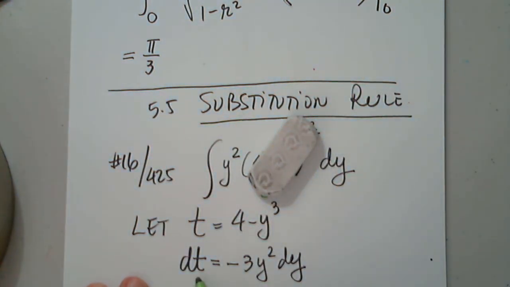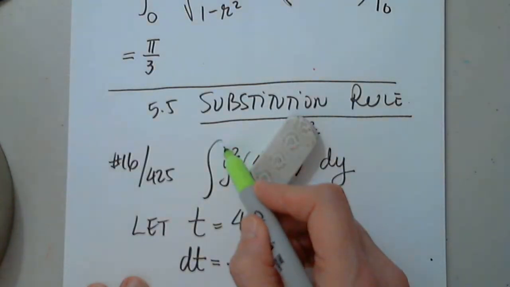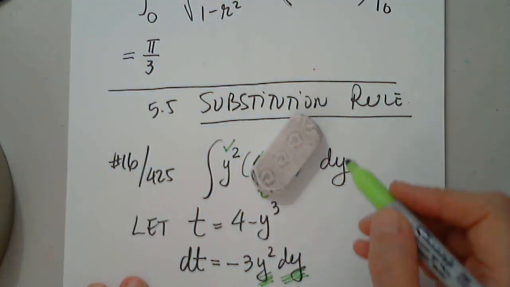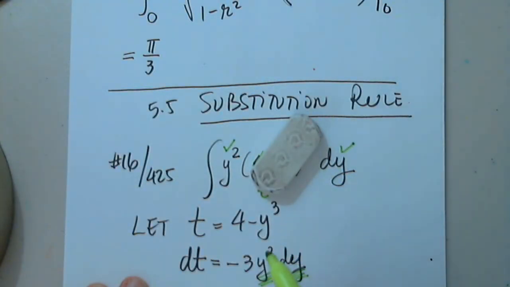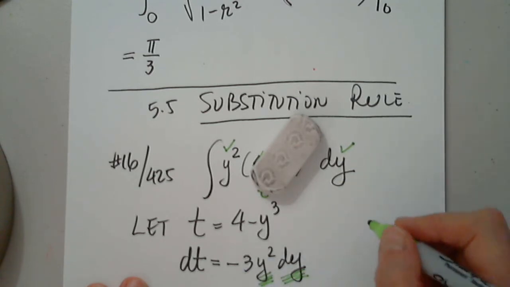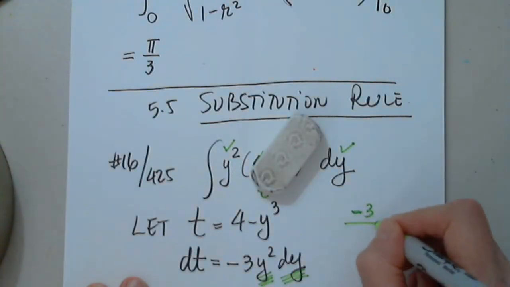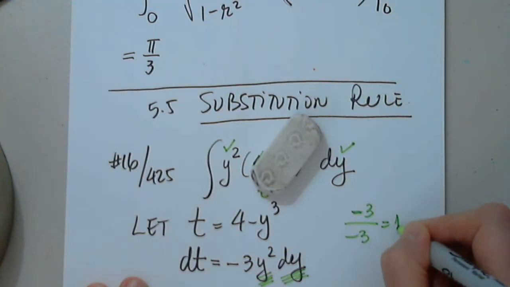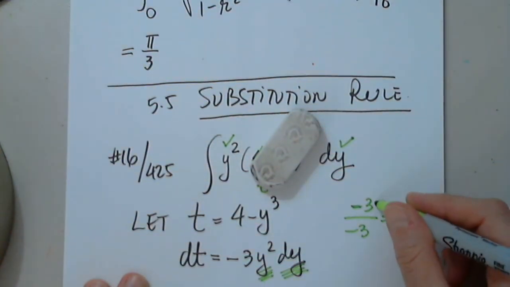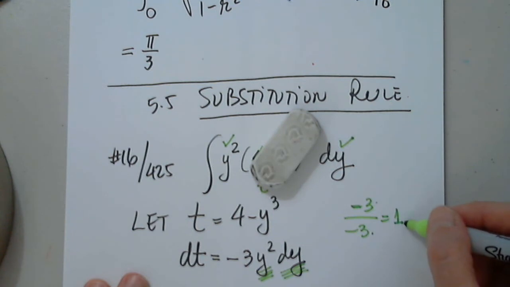But I need to create the dt. I'm lucky because I have this piece, and of course I have this piece. The only thing I'm missing is a number. There is no problem with making up a number. If I say -3 divided by -3, I have 1. So multiplying by -3 and dividing by -3 is not going to change anything.